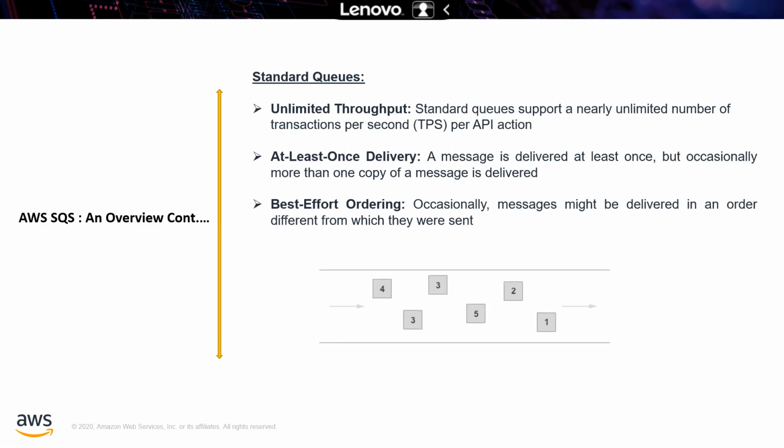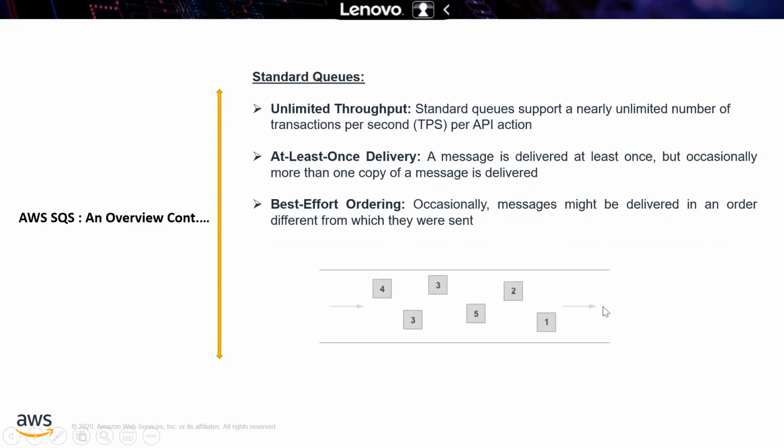And best-effort ordering: occasionally messages might be delivered in an order different from which they were sent. Typically it is not first in first out, but it is a key mechanism. Whatever it is getting, it is going to be delivered, but sometimes it may be missing. In this picture you can see how it receives these messages at one end and delivers them at the other end.